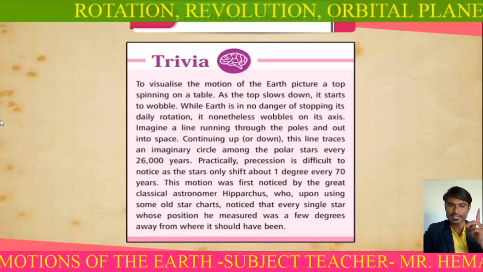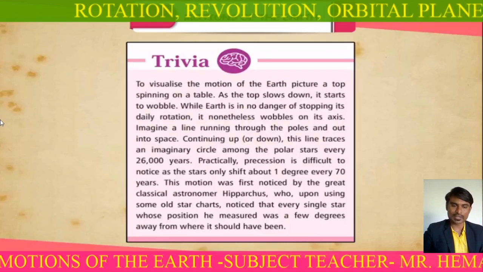The North Pole is inclined towards the sun. So the places beyond the Arctic Circle, at the top, experience continuous daylight for about 6 months. Since a large portion of the northern hemisphere is getting light from the sun, it is summer in this region north of the equator. The longest day and the shortest night at these places occur on 21st of June.